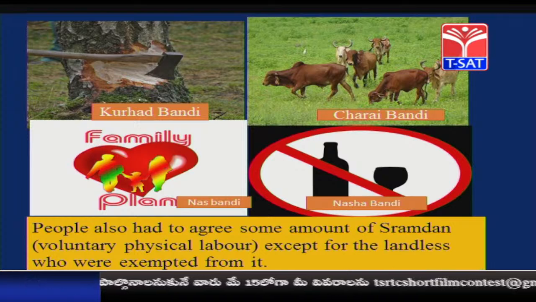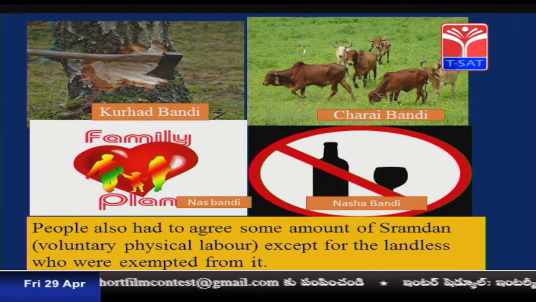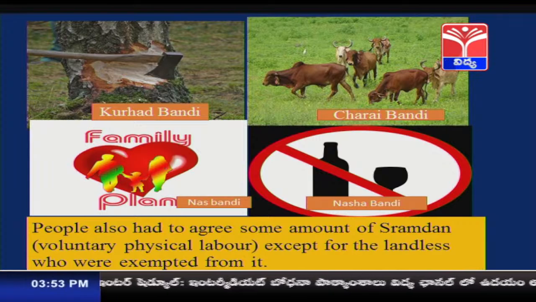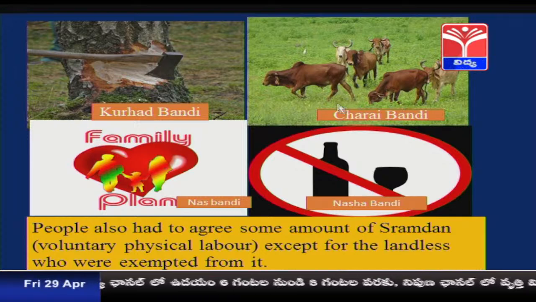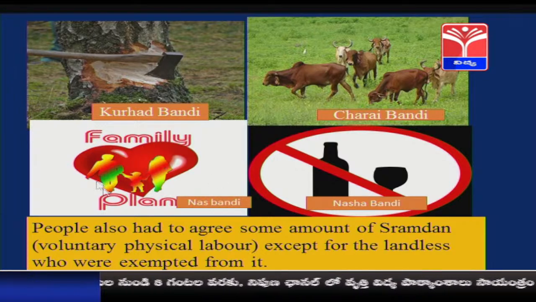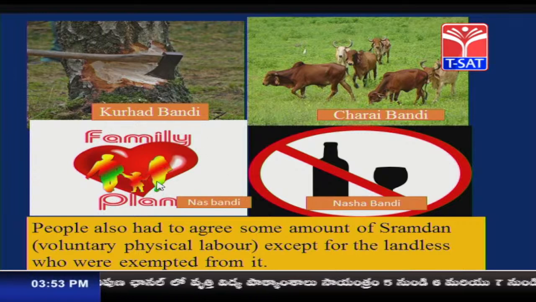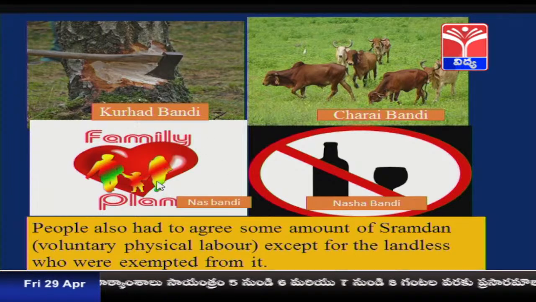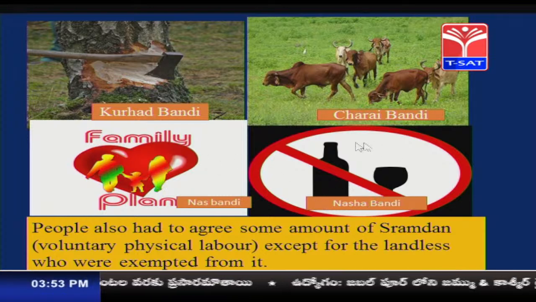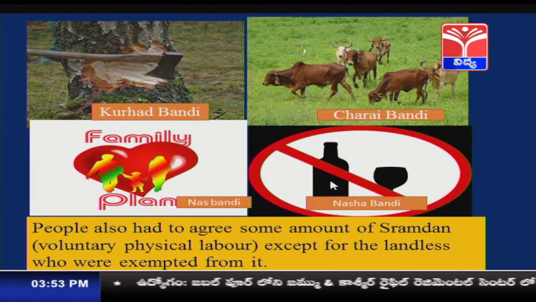The first one is Kurhat Bandi, the ban on felling of trees. The second one is Charai Bandi, the ban on free grazing, and the third one is family planning. All the people should adopt family planning, and even Nasha Bandi, the ban on liquor.